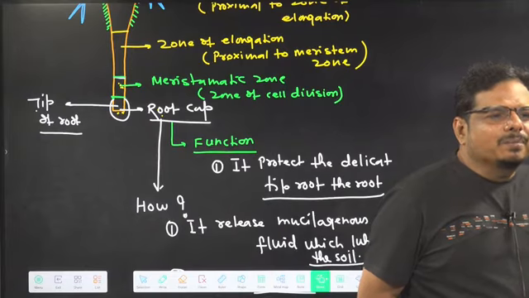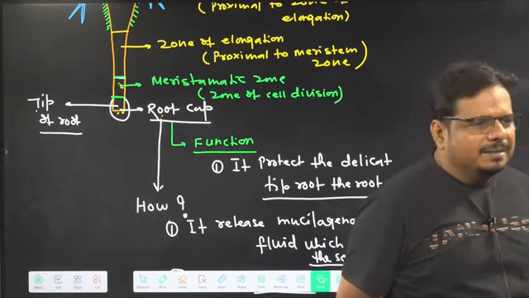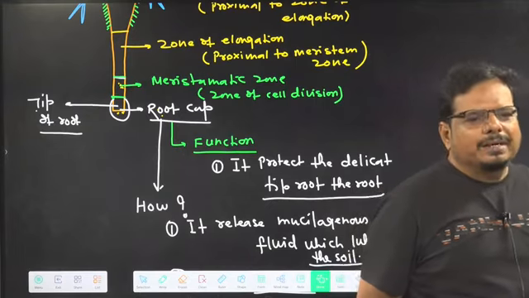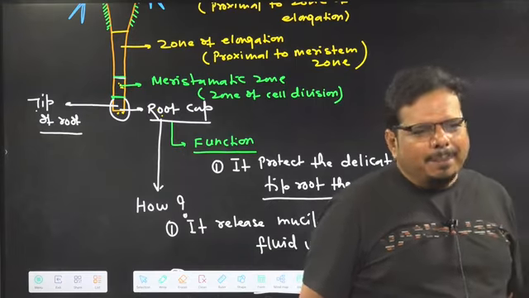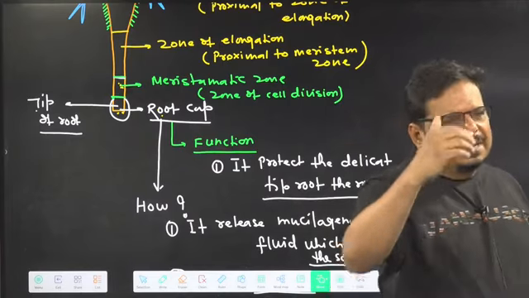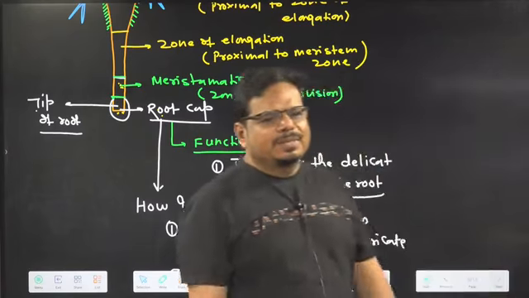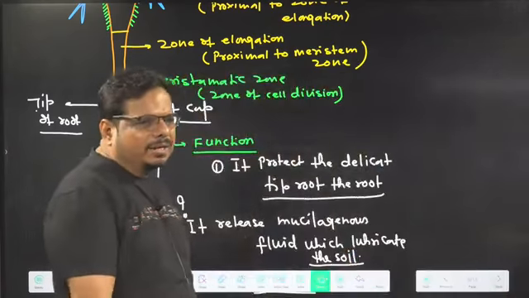But in many places in the book you will find meristematic zone is present in the tip. It is subterminal, exactly not on the tip. On the tip, who is present? Cap is present. And just few millimeter proximal to the root cap, meristematic zone is present. Understanding the idea? Did the picture come?